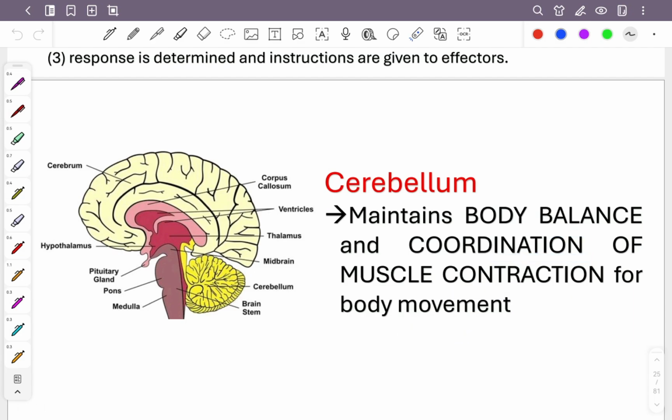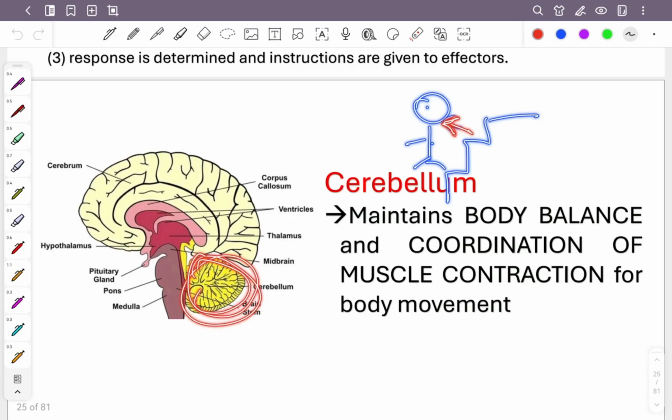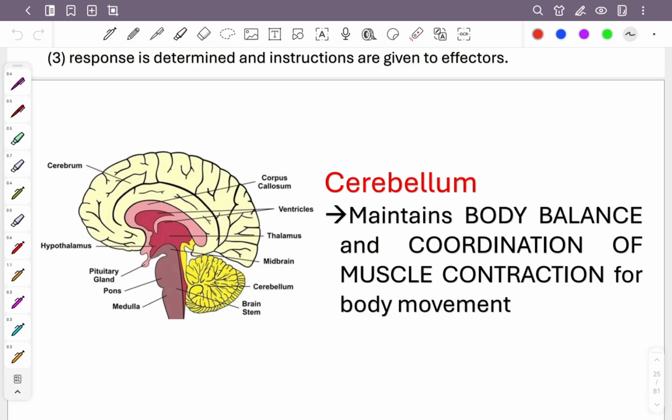Now the question might ask you about some disease. Some people, especially old people, when they fall down the stairs, they get hit here, at the back of the head. So the cerebellum tends to get hurt. What will happen is that they cannot control their body balance. They walk and are about to fall down any moment. They cannot coordinate their body movement.